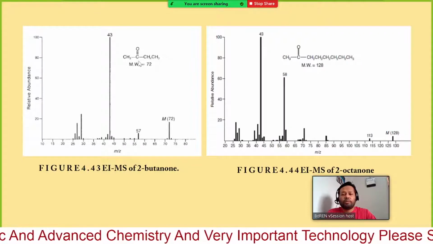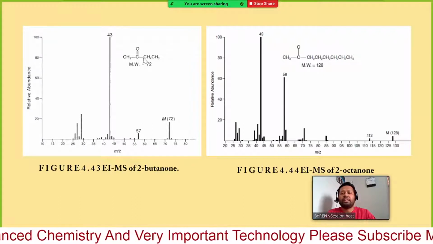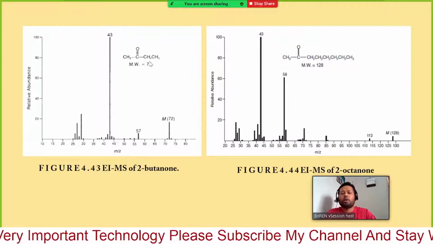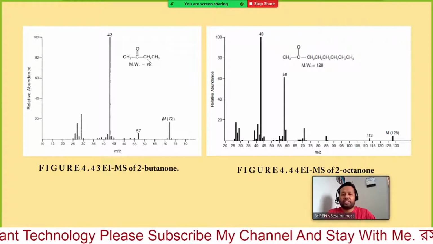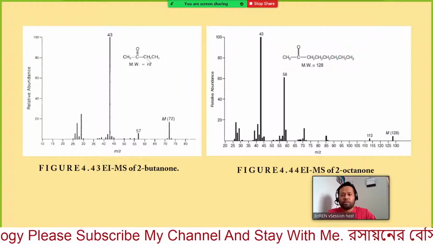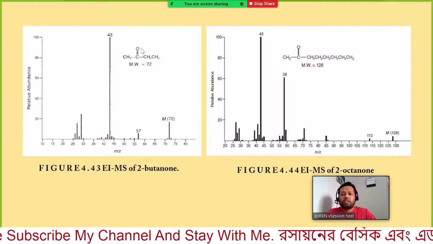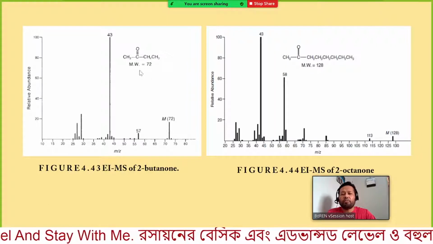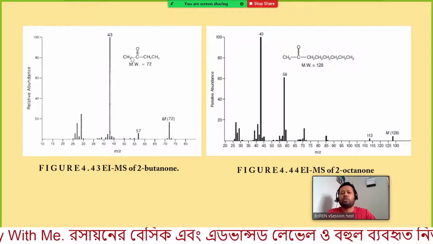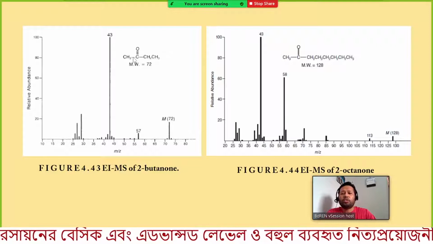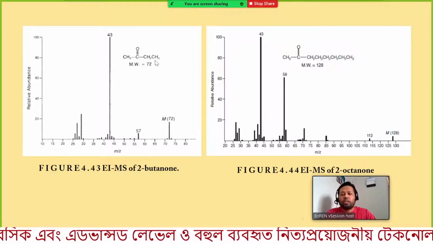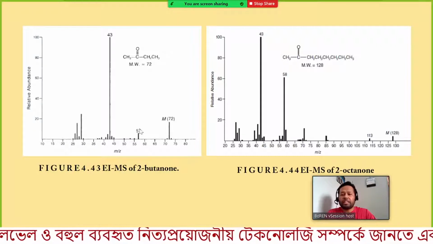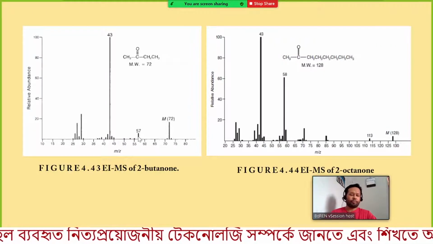From the mechanism we have mentioned, the larger component will be ejected first. So we get this signal, and if this part ejects, then it corresponds to 57. Therefore the intensity for this one is low.